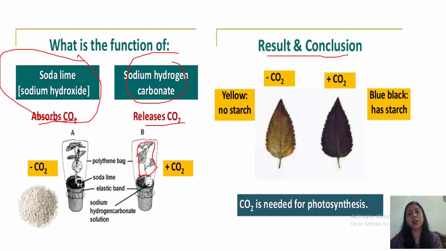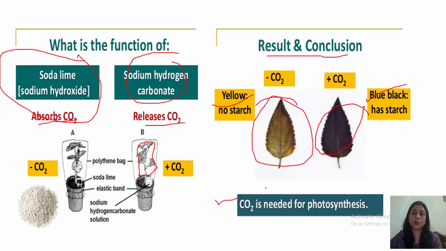So what was the result and conclusion? Where there was no carbon dioxide, that is in the leaf from the plant where the soda lime was kept, the leaf was yellow, showing that is no starch, no photosynthesis has taken place. And when the leaf from the plant with sodium hydrogen carbonate was tested for starch, you can see the blue black color, that means the presence of starch is there, which shows that carbon dioxide is necessary for photosynthesis.